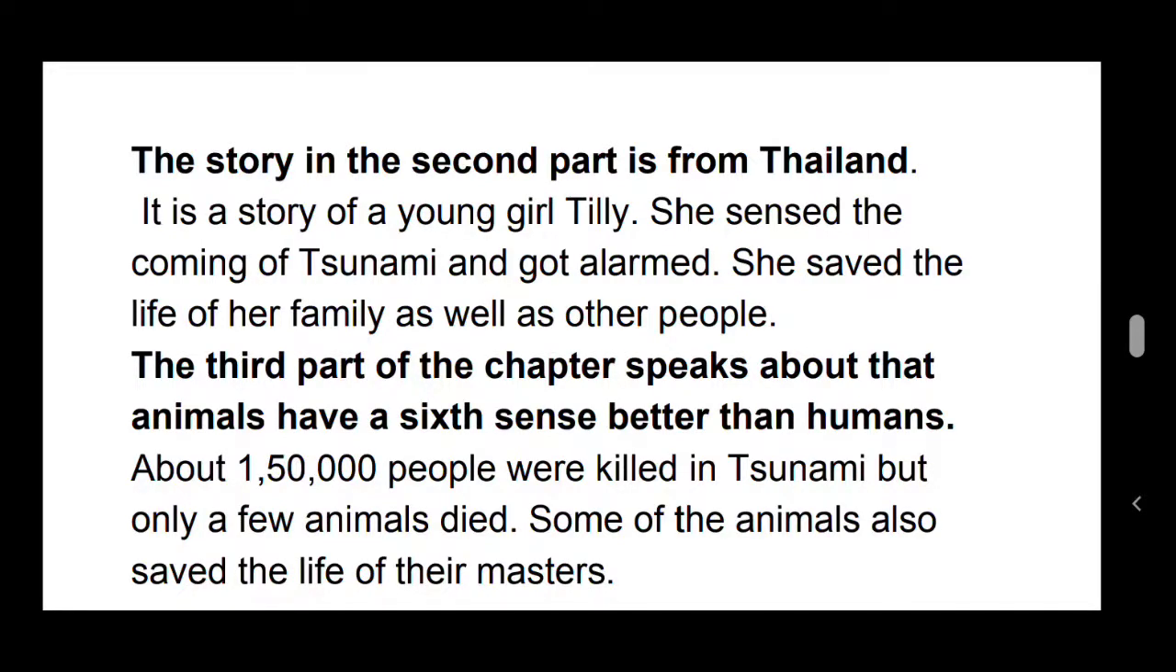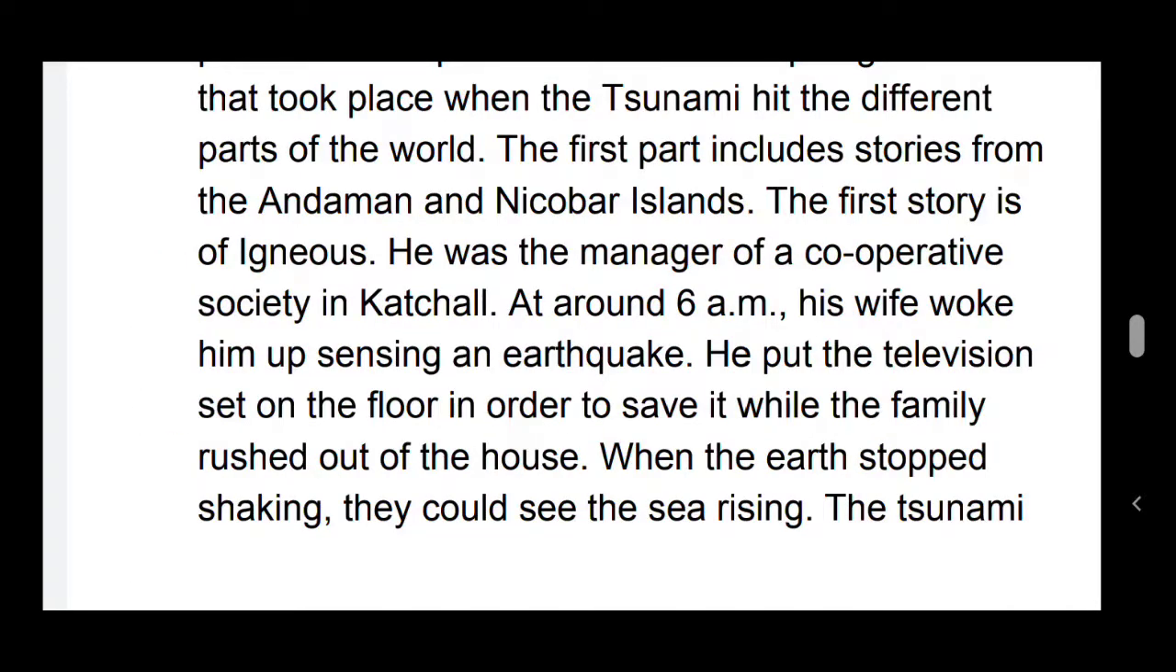So the third part of the chapter tells about how animals have a sixth sense better than humans. Nearly 150,000 people were killed in the tsunami, but few animals died. Some of the animals also saved the lives of their masters. So let's start from the first part.